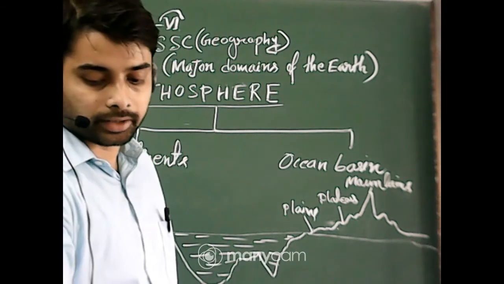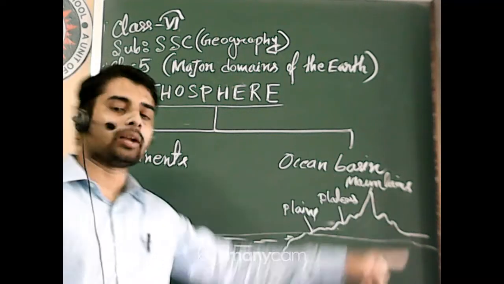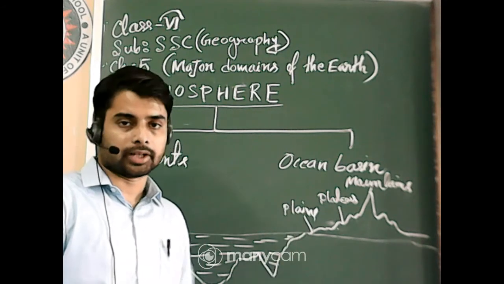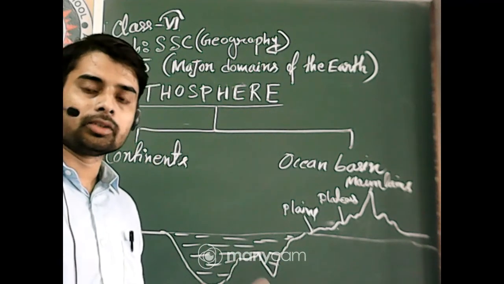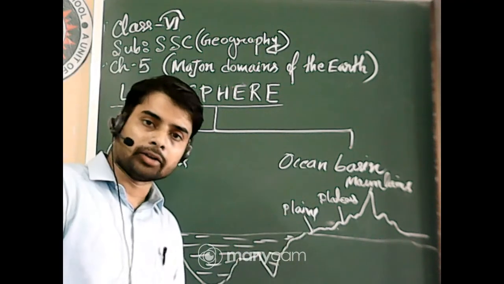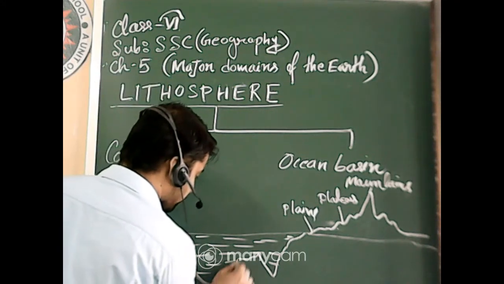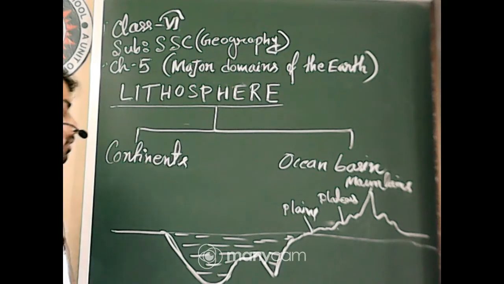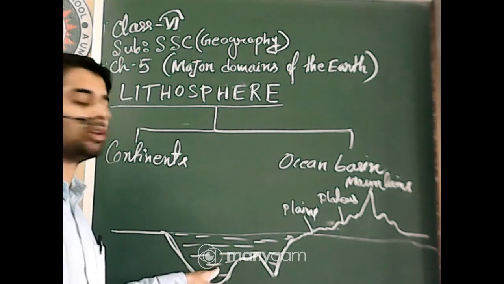And what is a continent? The large land masses. These large land masses on the surface of earth are known as continents, but the rest of the part is covered with water, that also comes under the hydrosphere. But below the ocean, this portion is also part of the lithosphere, okay. The ocean floors or ocean basin are also part of the lithosphere.